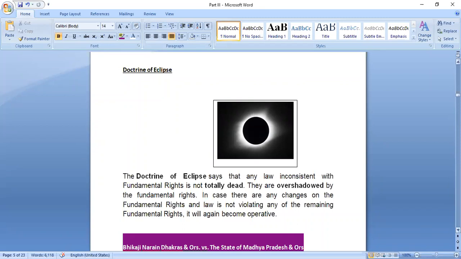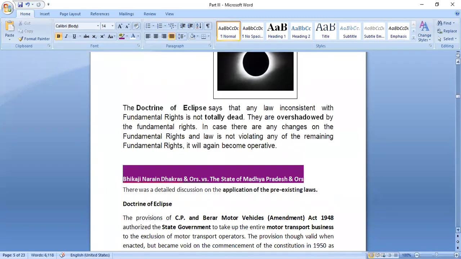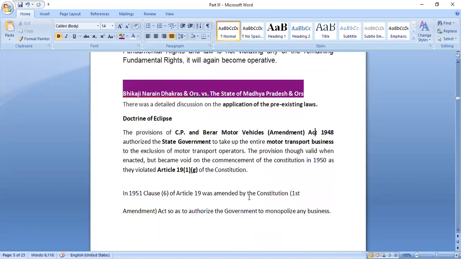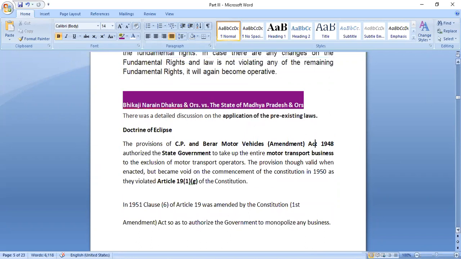So this case is taken here because in this particular case later on some amendment came and the provision again became applicable. This case is taken so that you understand the concept that after any sort of amendments the provision may again become applicable. But in the AK Gopalan case, section 14 has not become applicable again. So this case is taken where it again became applicable.